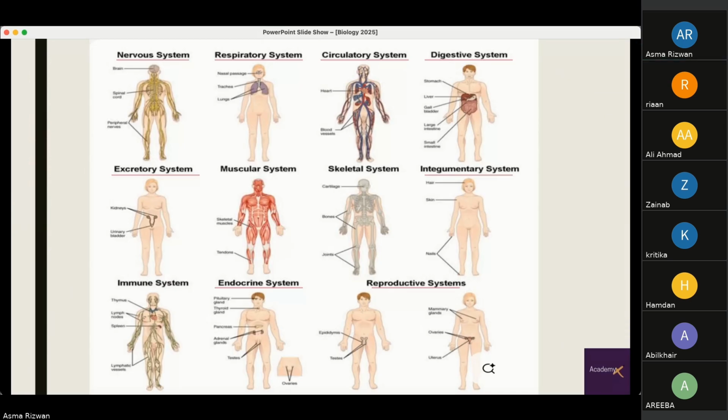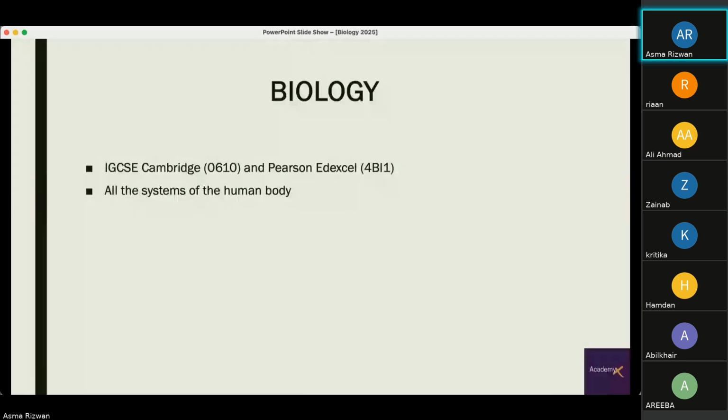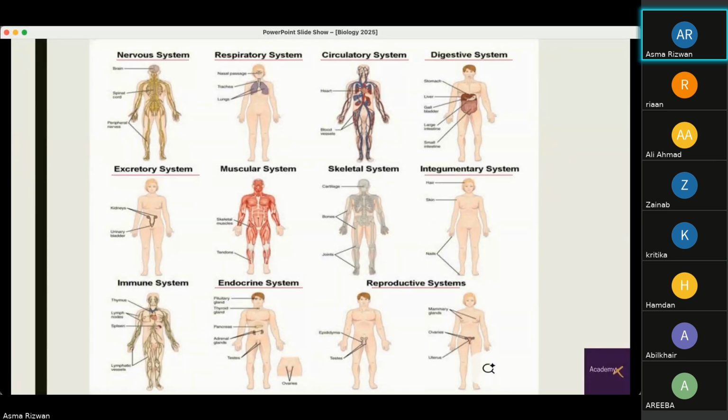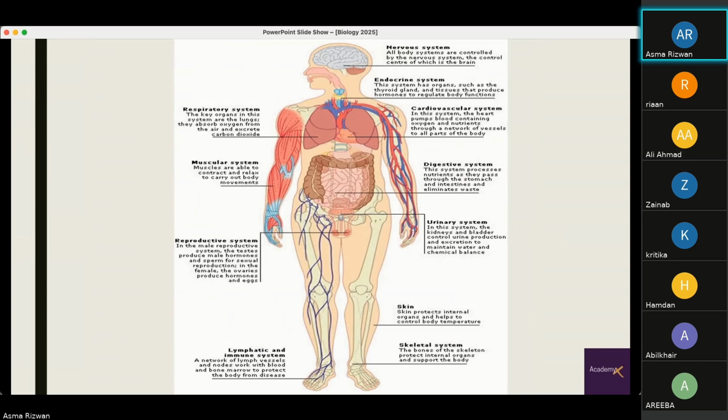So we'll move on with the presentation. This includes all syllabus content for all the exams, and today we'll be covering the systems of the human body. Just to give you a general idea, these are all the systems that are part of the human body. The ones underlined in red are the ones that we'll be covering. It includes the nervous system, respiratory system, circulatory system, digestive system, excretory system, integumentary system, which includes the skin, endocrine system, and the reproductive systems.